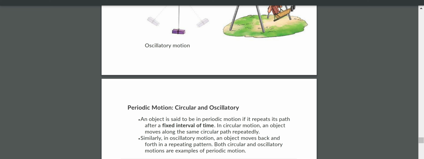Oscillatory motion and circular motion repeat their path. If they repeat their path again and again, such motions we call periodic motion. Periodic motion is again classified into how many types? Two types. One is oscillatory motion and the other is circular motion. Oscillatory motion means to and fro motion, or front and back motion. Circular motion means an object or person rotates in the same path, and the path repeats again and again.